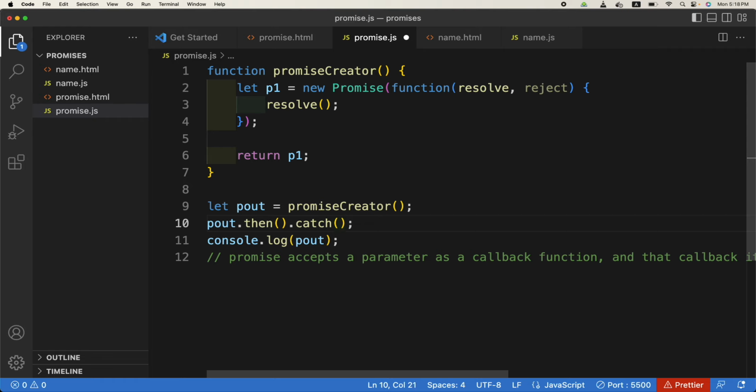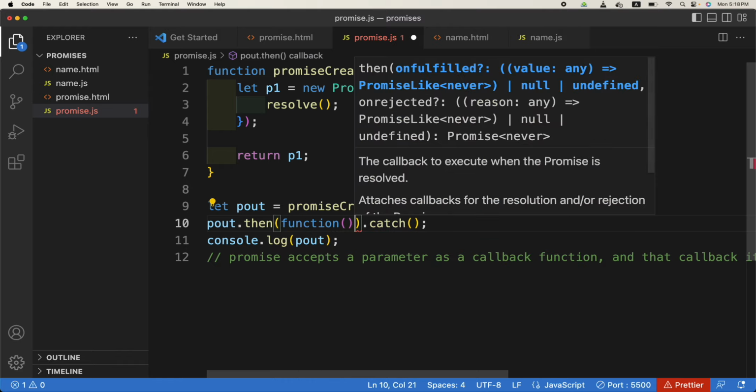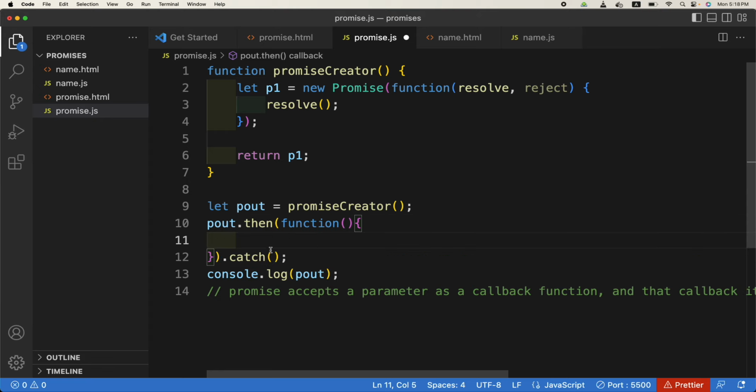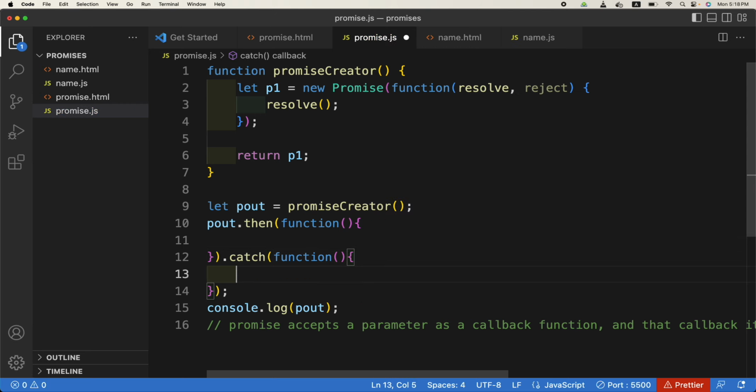So for example, my question to you is, if the reject is called here, which one of the two will run? The catch will run. Well done. Both of these functions accept callback functions also, so we will run those like this, and the catch also accepts this.